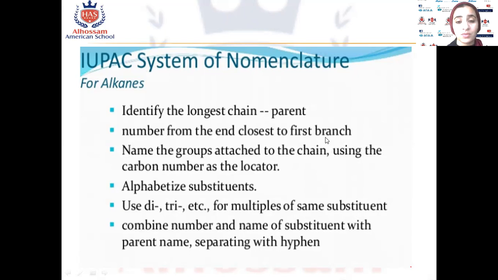Use di-, tri-, okay? For example, if we have 2 methyl groups, we say dimethyl. If we have 3 methyl groups, trimethyl. Then combine the number and name of the substituent with the parent name.